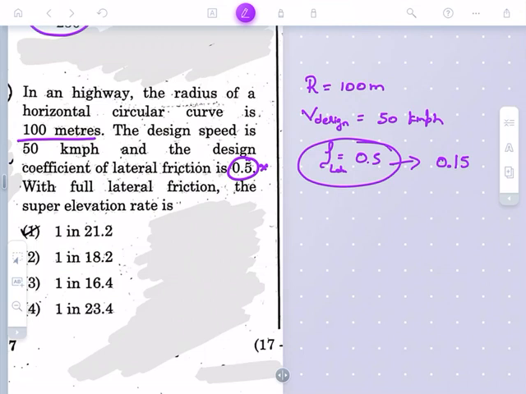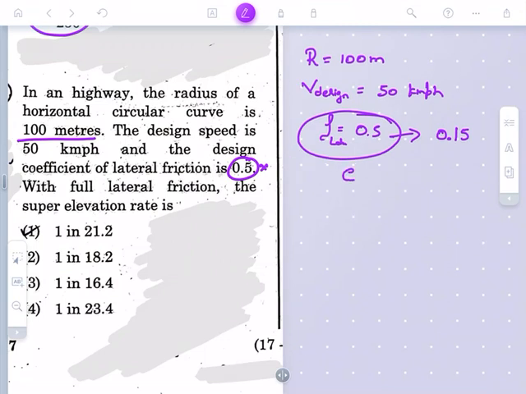With full lateral friction, the super elevation rate is, they're asking us to find the value of super elevation. So what is the formula? E plus F, where E is the super elevation and F is the coefficient of lateral friction, which is equal to V square divided by 127 R. So if you find the value of E, it is equal to V square, which is 50 square, divided by 127.